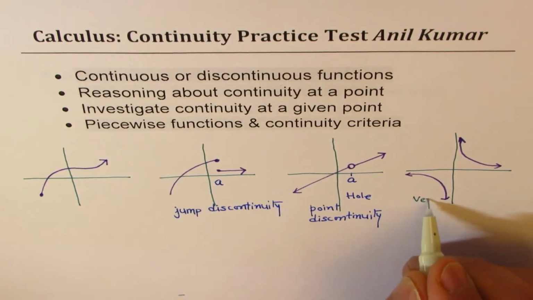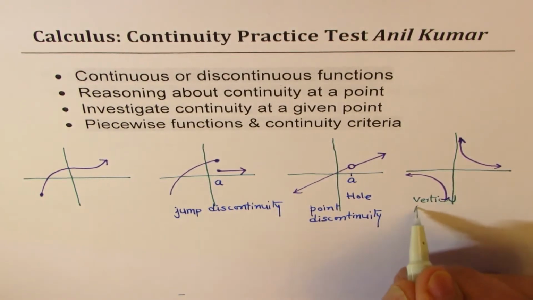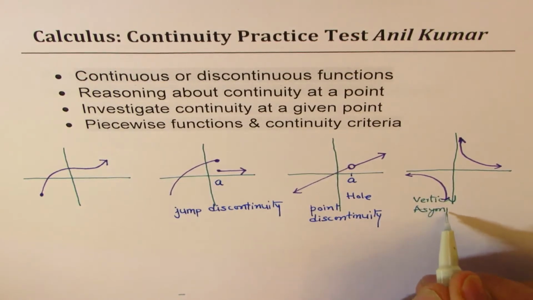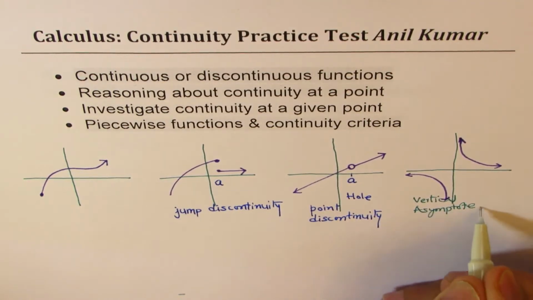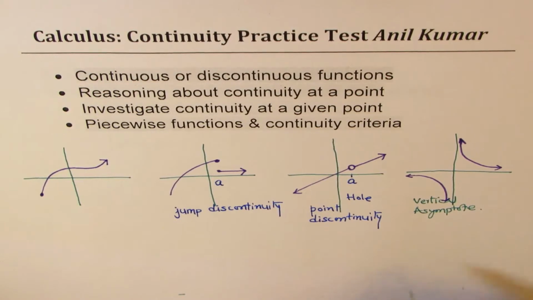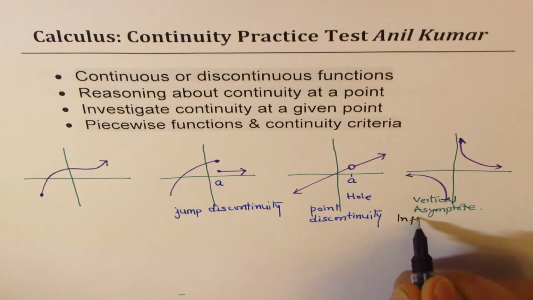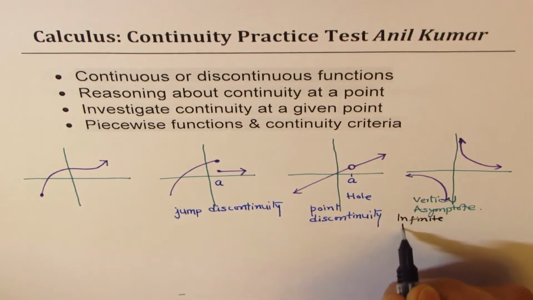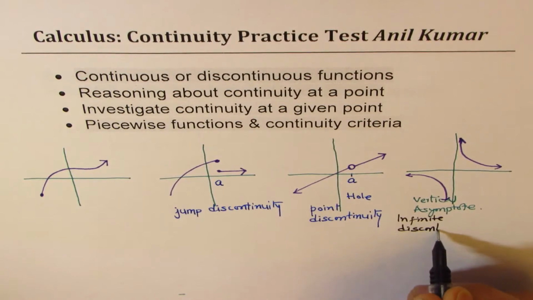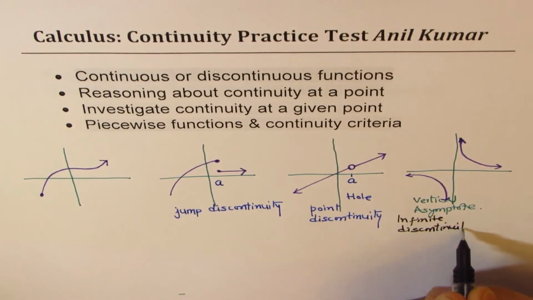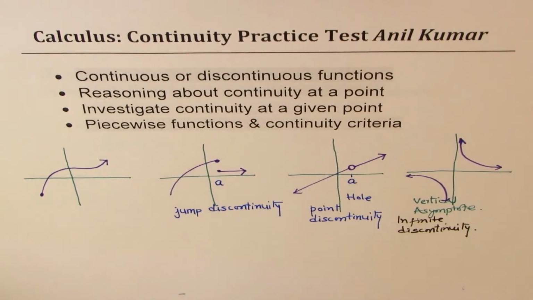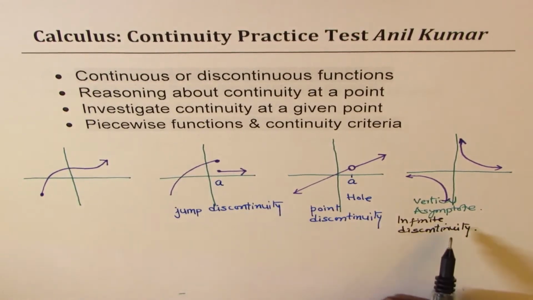So we have a vertical asymptote, and we call this infinite discontinuity. So these are different types of discontinuities.